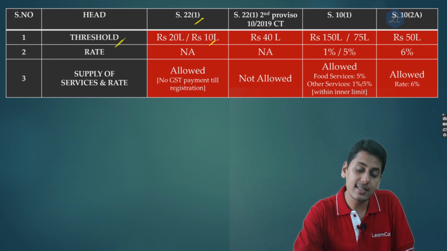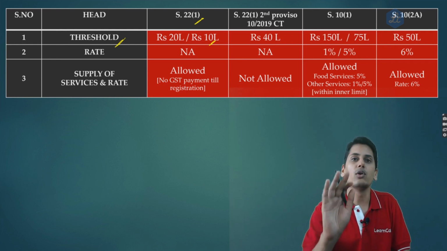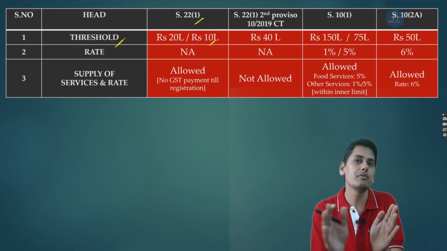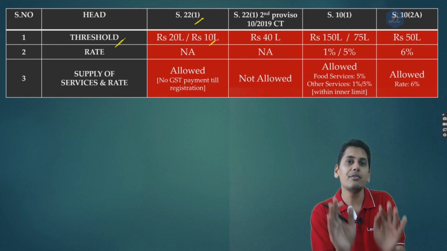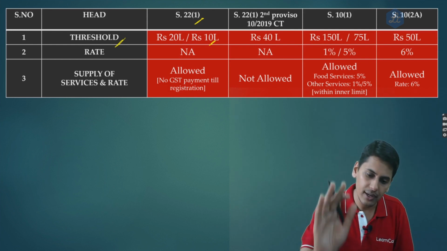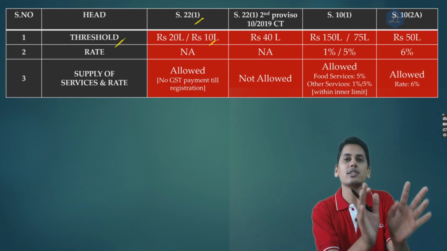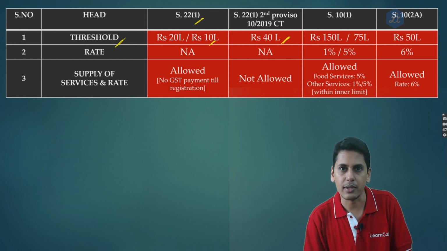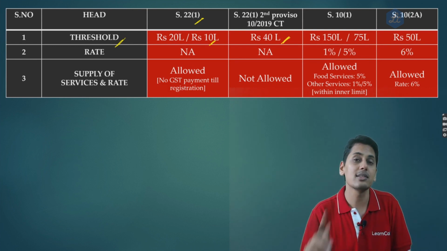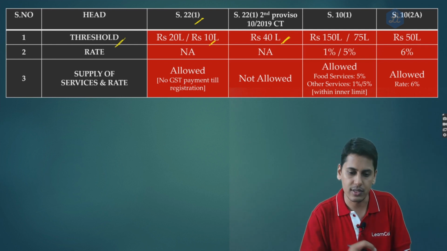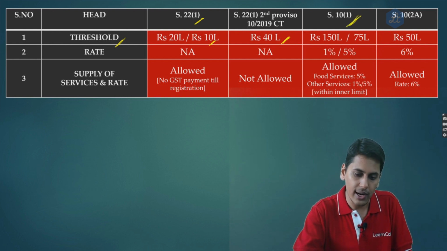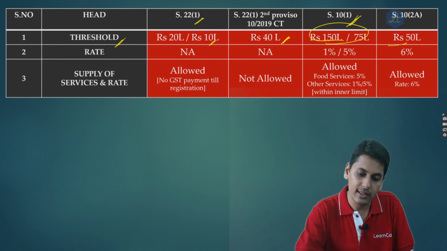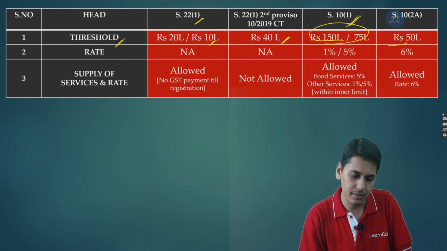Section 22 subsection 1 second proviso, read along with the notification under section 22, as we have already discussed, no new notification has been issued. So currently we are continuing with notification 10/2019 itself, which was issued under section 23. There the threshold becomes 40 lakh rupees, only for a person who is exclusively engaged in supply of goods. Section 10 subsection 1, the threshold is 150 lakhs and 75 lakh rupees. 10 subsection 2A, the threshold is 50 lakh rupees.